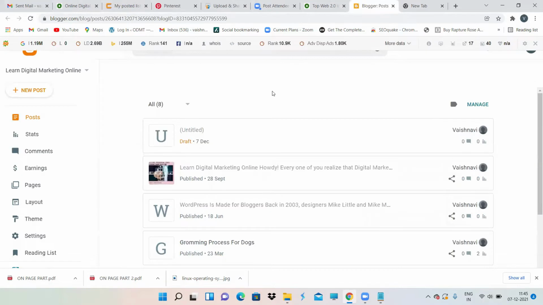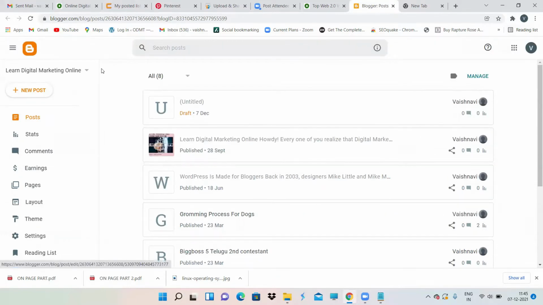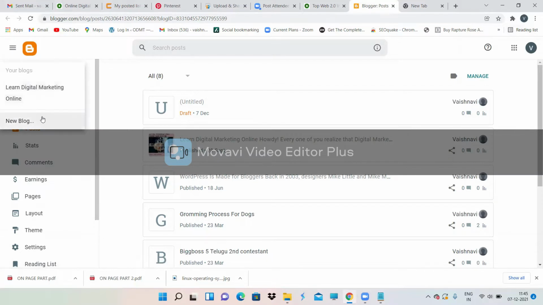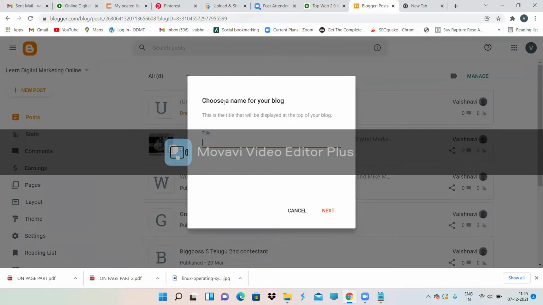Okay, I already have a Blogger account with me. When you create your Blogger account for the first time, it is not going to look like this, but it will look like this. Just remove this background and it is going to look like this. So you have to give some title, choose a name for your blog.